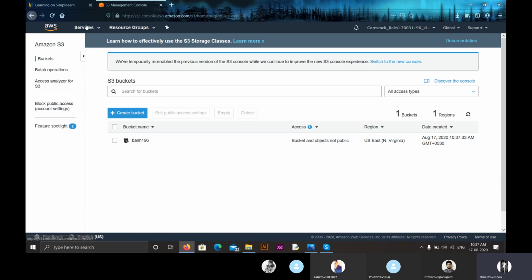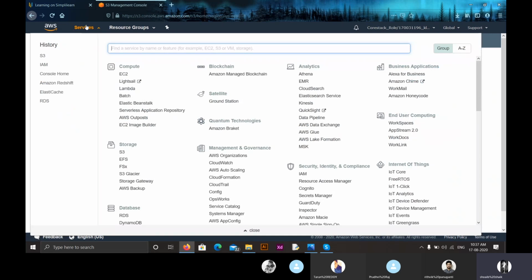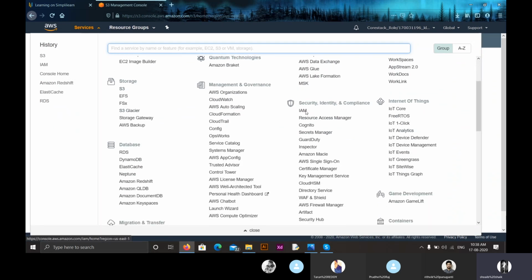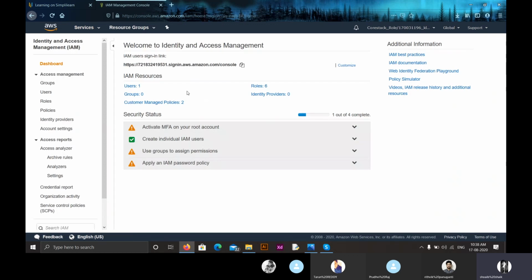For creating an IAM policy, you have to log in to the Amazon Web Management Console, and get into the service Security, Identity, and Compliance. So here is the service. Click on IAM. Then you will be redirected to the IAM dashboard, Identity and Access Management Dashboard. Here in this dashboard, on the left side, you will have this option, policies. Click on policies.